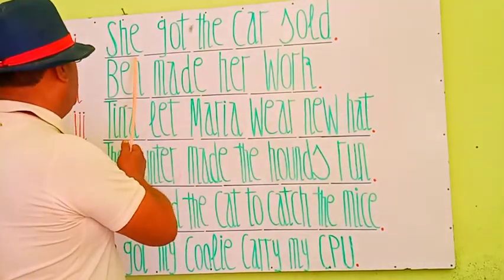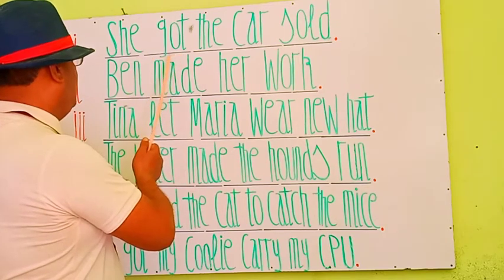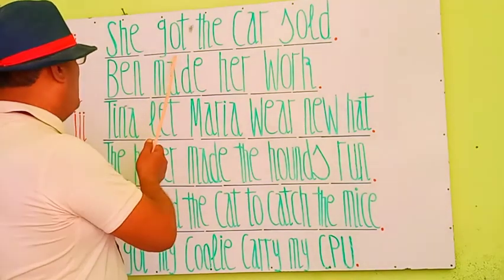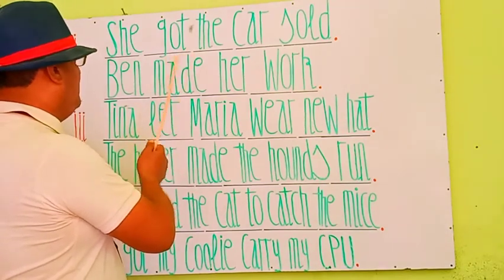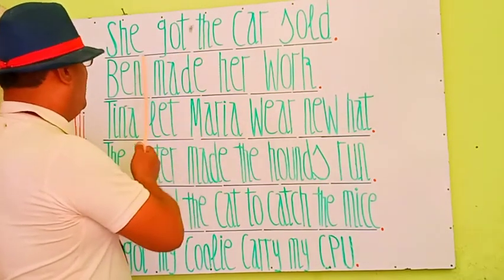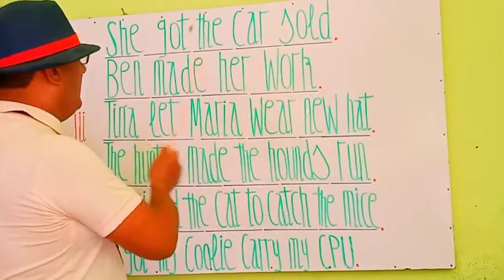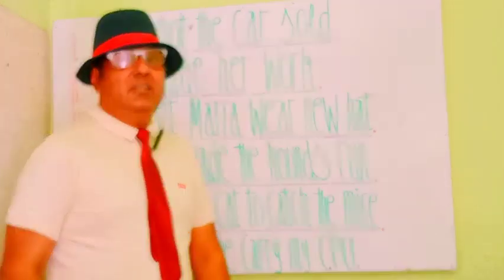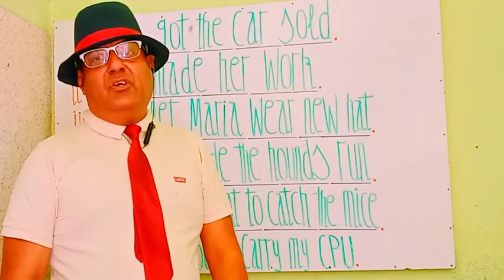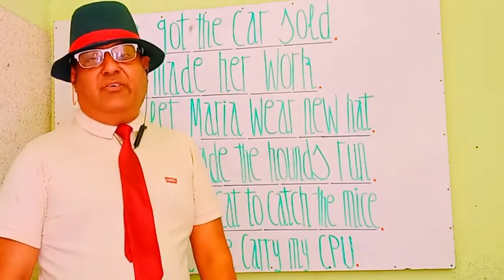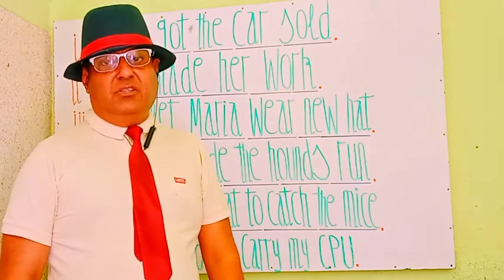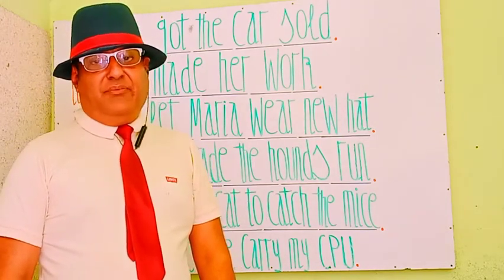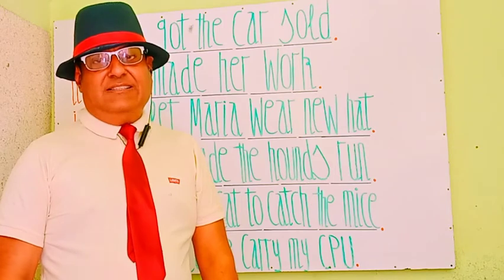You see that she is a subject and get is a causative verb, and got is the second form of get, that is a past tense. She got the car sold. उसने कार को फरोख्त करवा दिया. So in this phrase you see that got is the past form of get and get is a causative verb.